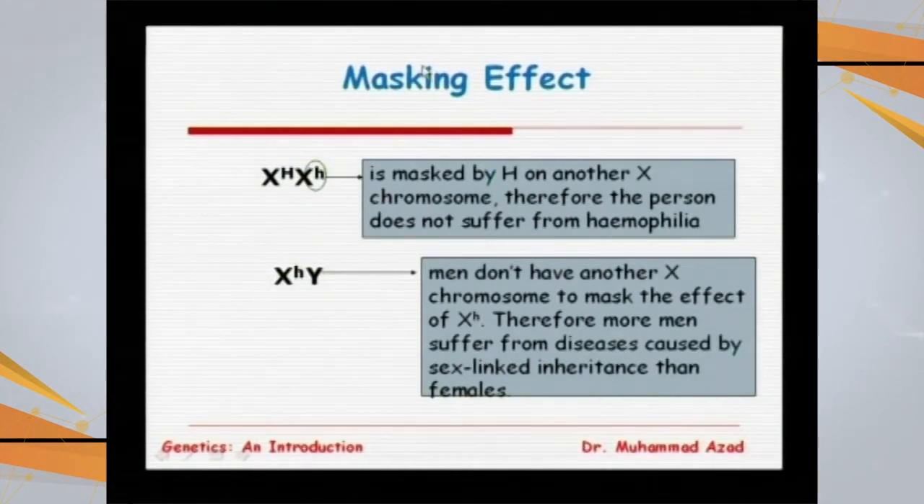In case of hemophilia, the masking effect will be like that. Let's say this is the genotype of the mother, then this small h, the recessive gene, is masked by this capital H, and therefore the person does not suffer from hemophilia. So this female will be normal, although carrier, but normal. But this male having the same 1 recessive allele on the X chromosome, because there is no other dominant gene present on the Y chromosome, the disease will be expressed in this case while it is masked in case of females.